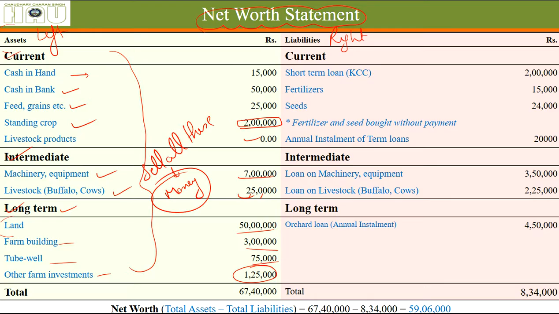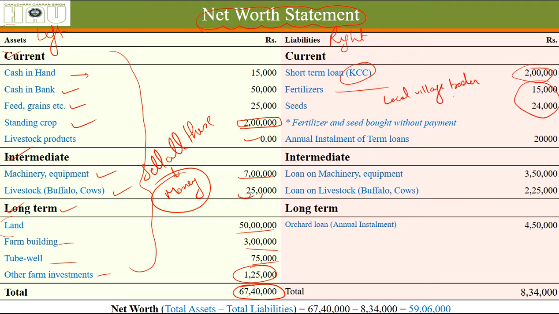Okay, so let's see, the farmer has total assets of 67 lakh 40,000 rupees. Now let's see how much in liabilities, how much money he owes people. Short term loan, 2 lakh of KCC he has taken. Fertilizers and seed he has bought from the local village trader.